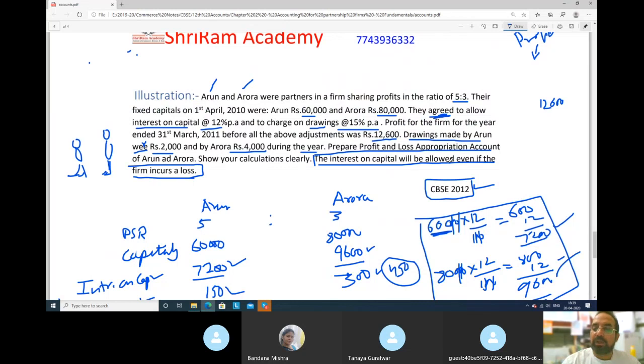interest on capital will be allowed even if, see this is very important because we know interest on capital is an appropriation. So if we have profit, we will pay. If we do not have, we will not pay. But in this question, what it is saying, it's very clear. Interest on capital will be allowed.